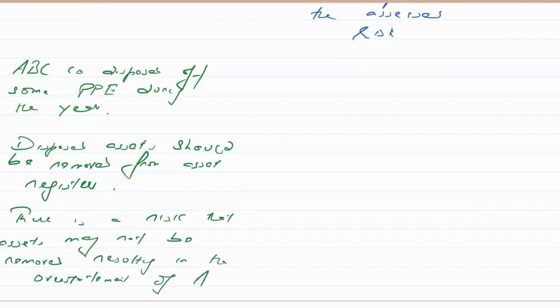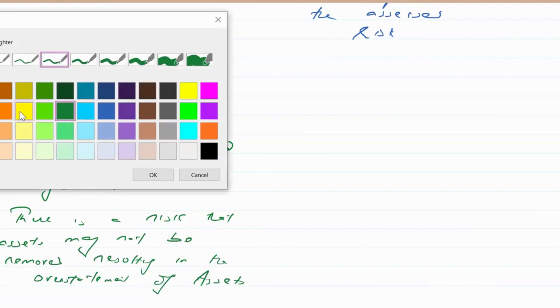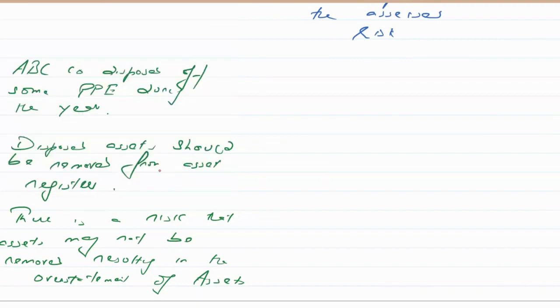So there is a risk that the disposed assets which should have been removed from the asset register may not be removed. Now this is the risk. And as a result, the financial statement may be overstated, assets may be overstated. This is the risk. Now, being an auditor, how can you check this?